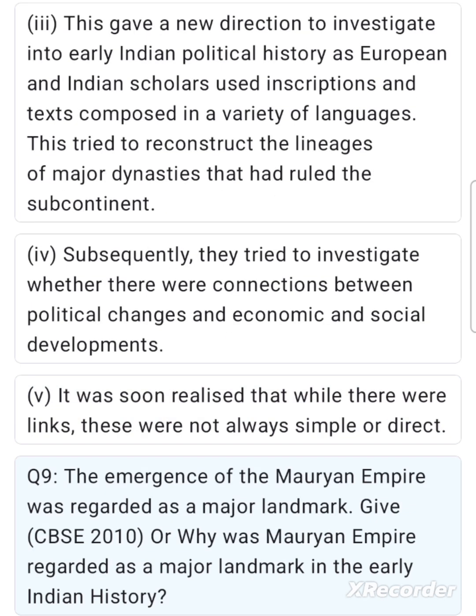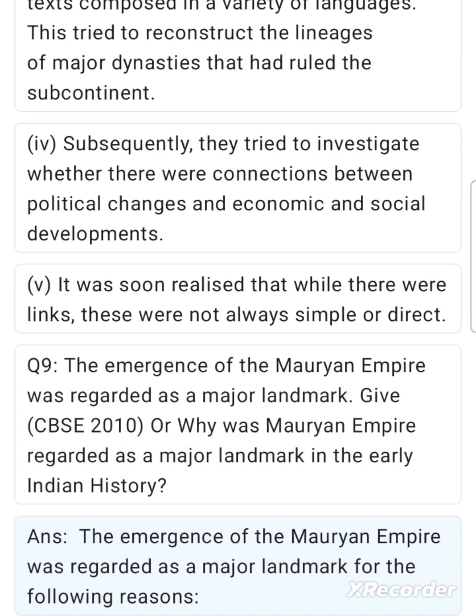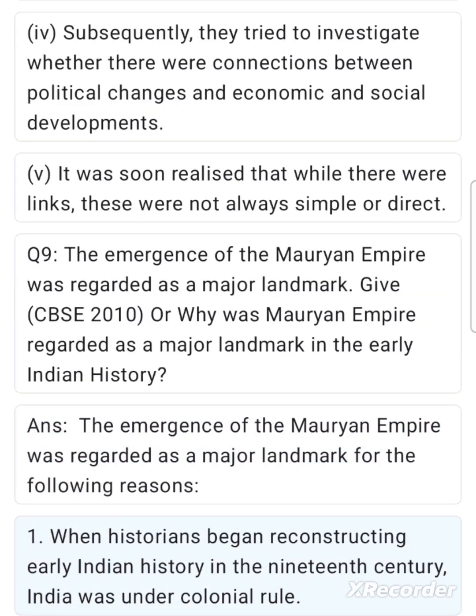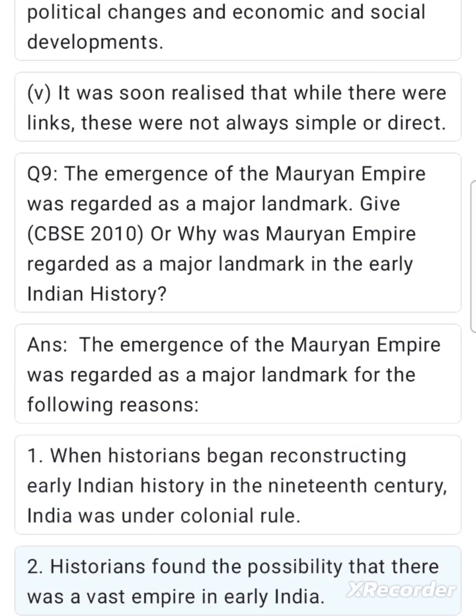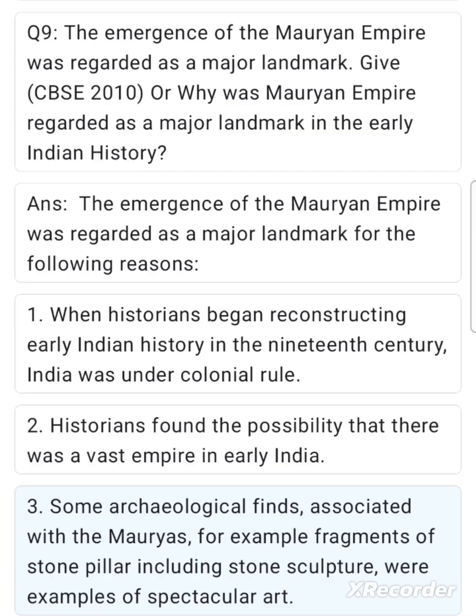Q9. The emergence of the Mauryan Empire was regarded as a major landmark. Give reasons. CBSE 2010. Or, why was the Mauryan Empire regarded as a major landmark in early Indian history? Ans. The emergence of the Mauryan Empire was regarded as a major landmark for the following reasons. 1. When historians began reconstructing early Indian history in the 19th century, India was under colonial rule. 2. Historians found the possibility that there was a vast empire in early India. 3. Some archaeological finds associated with the Mauryas, for example fragments of stone pillars including stone sculpture, were examples of spectacular art.